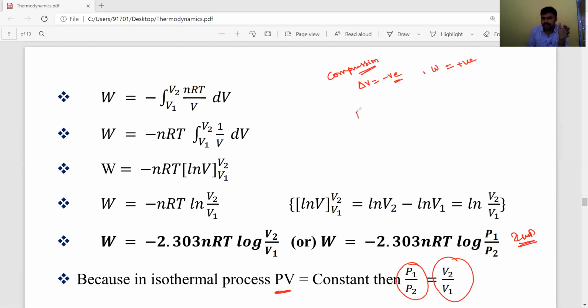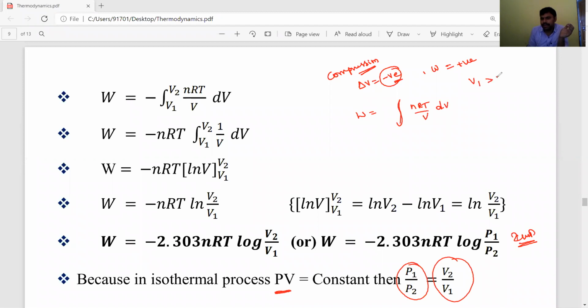In this case the work is equal to the integral of P dV, where PV is equal to nRT, so P is nRT by V into dV. But here delta V is negative.